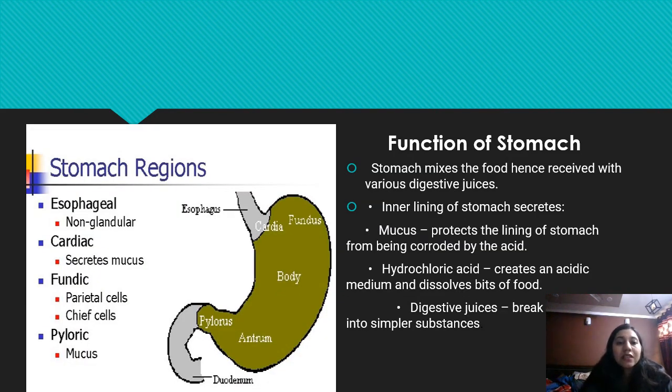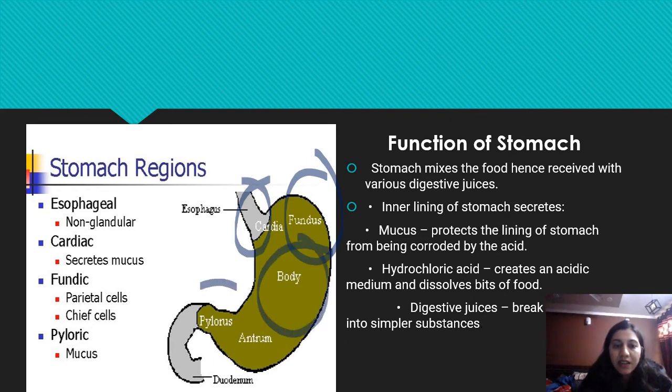Now you can see these are the regions in the stomach. The first part is the cardiac, then the fundus, this complete part is the body, and the last one is the pylorus. The esophageal part is non-glandular. The cardiac part secretes mucus.